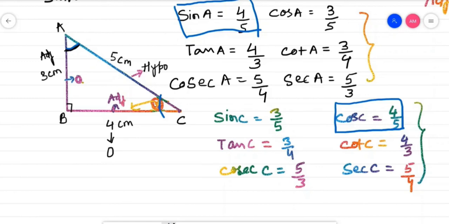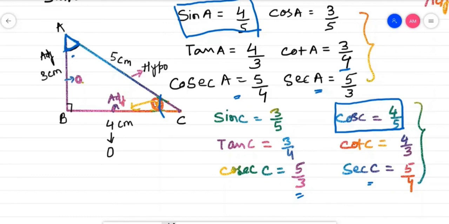See, sin A is equal to cos C, cos A is equal to sin C. And see, tan A is equal to cot C, and cot A is equal to tan C. Cosec A and sec C: cosec A is equal to sec C and sec A is equal to cosec C. Why is it so? Because angle A is equal to 90 minus C, isn't it?